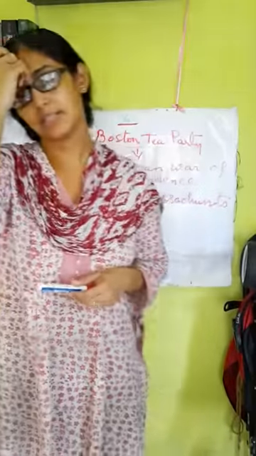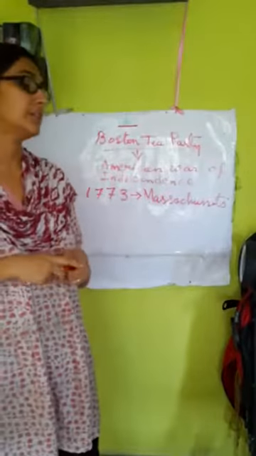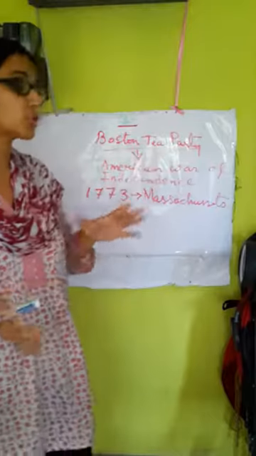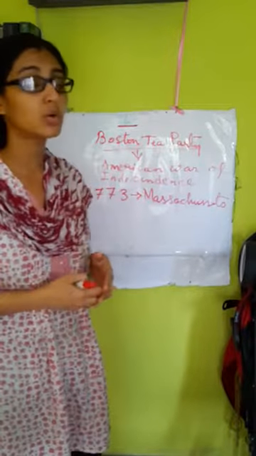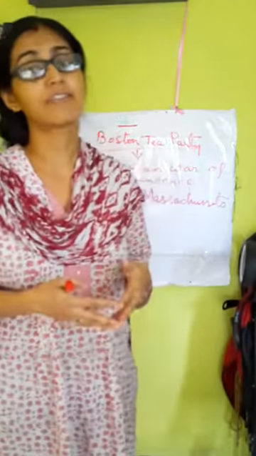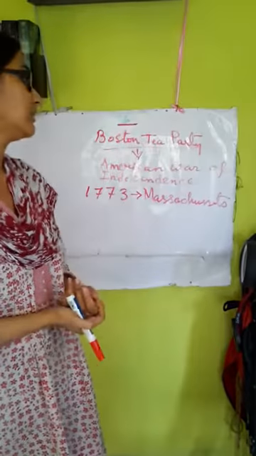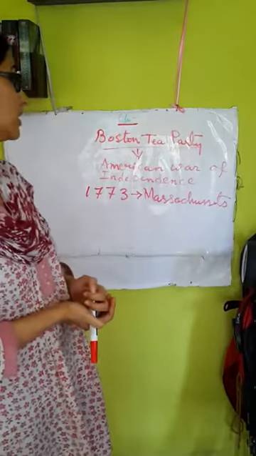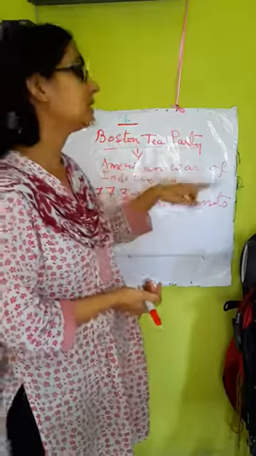This actually led to the beginning of the American War of Independence. This incident of throwing 32 chests of tea into the river water in Boston is known as the Boston Tea Party.